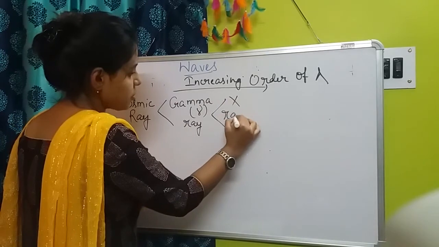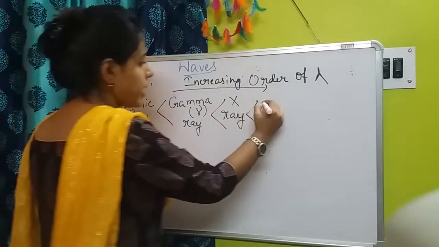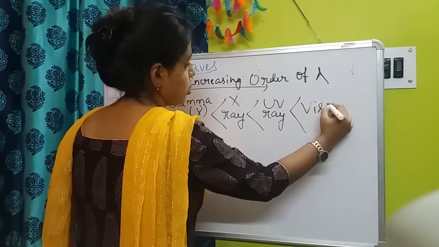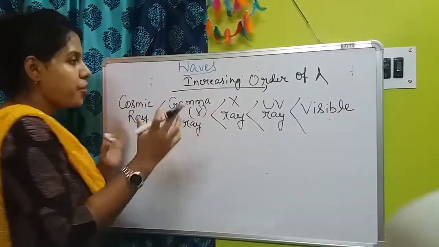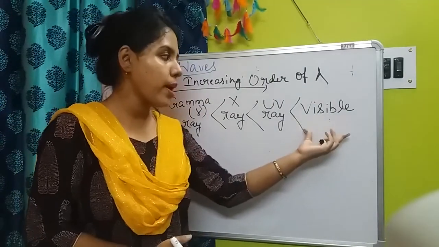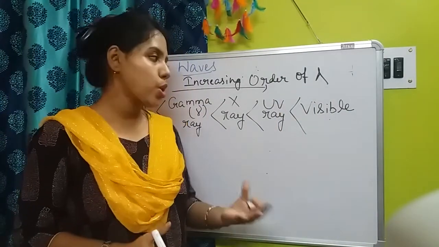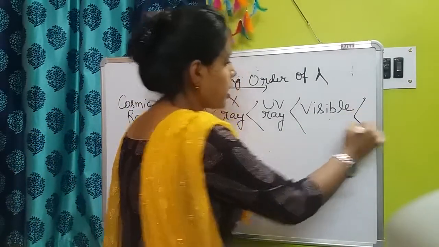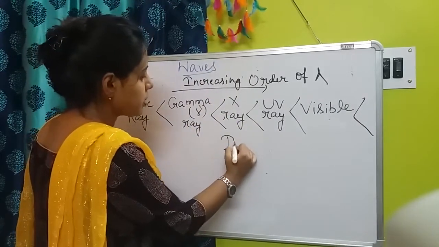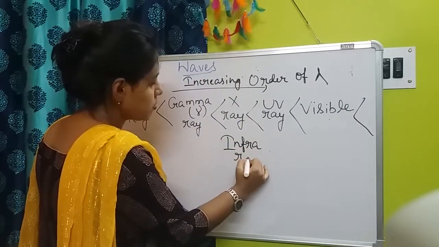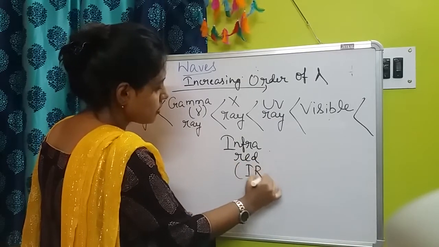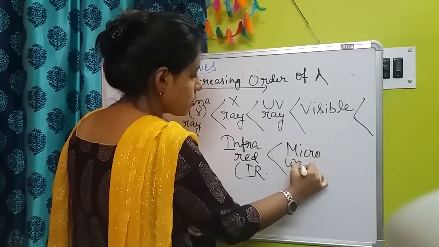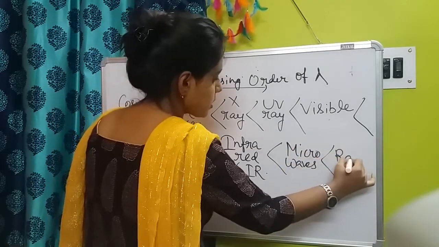After that X-ray, then UV ray. After that comes the visible range. Only this range of wavelength, this range of frequency, our eyes can catch. So only we can see this range, and that's why it is called visible range. Okay. So after visible there is infrared, or in short IR. Okay. After that microwaves, then radio waves.